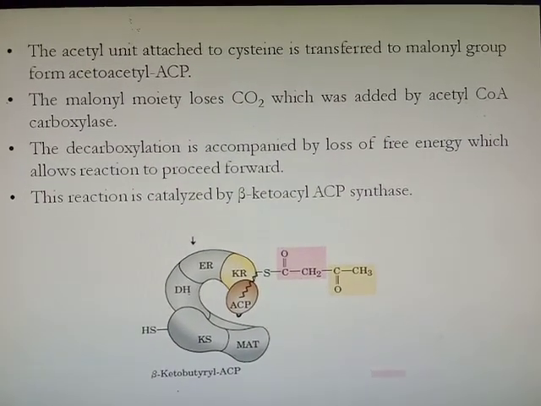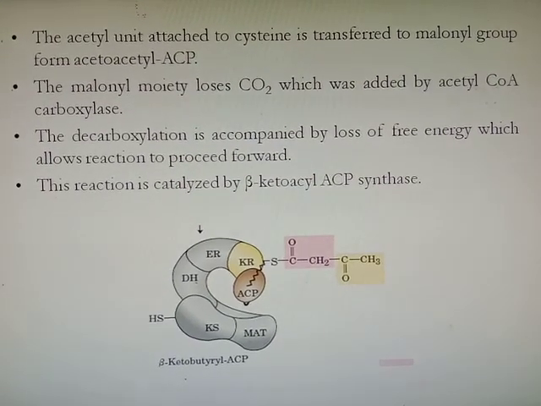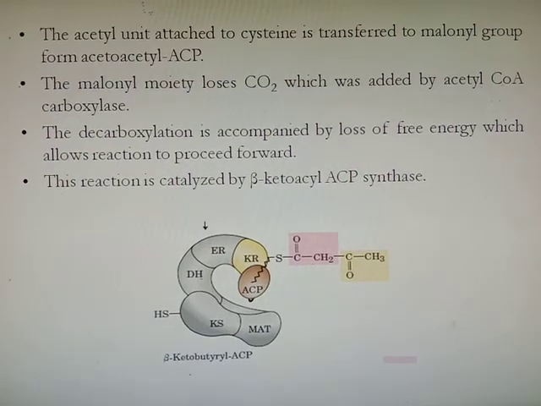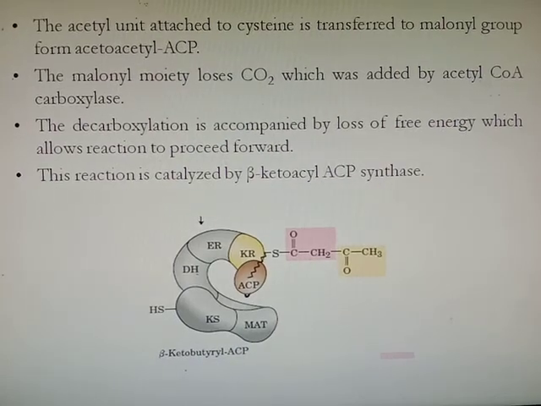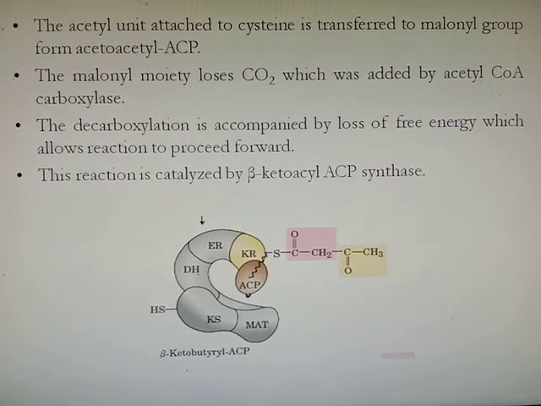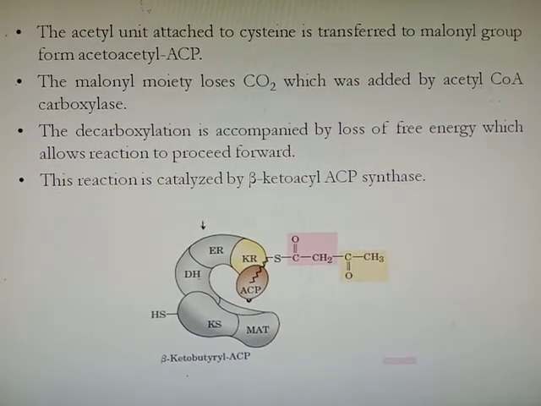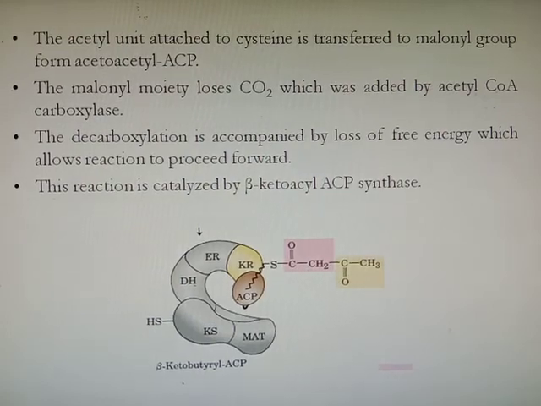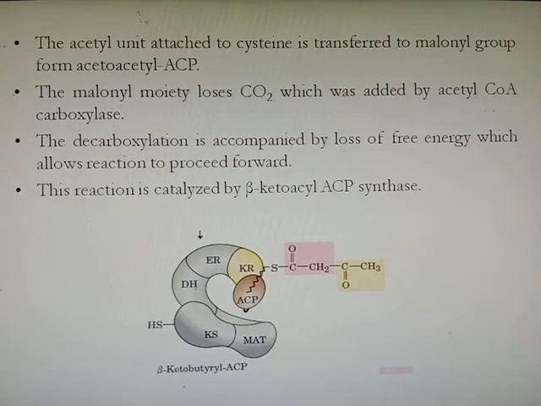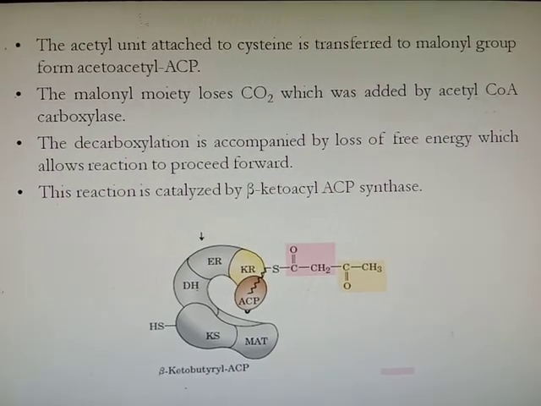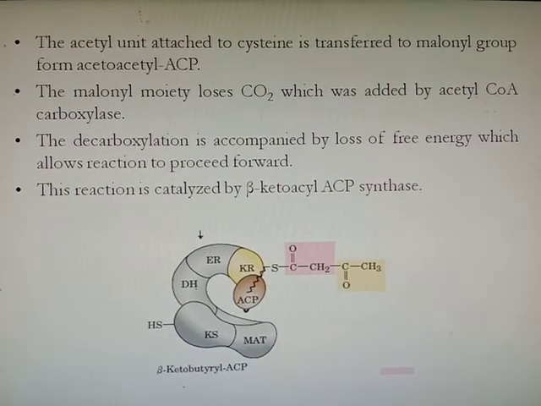Then the acetyl unit which is attached to cysteine is transferred to malonyl group and it will form acetoacetyl acyl carrier protein, or ACP. The malonyl coenzyme A will lose the carbon dioxide, which was added by acetyl coenzyme A carboxylase at first step when acetyl coenzyme A converted into malonyl coenzyme A. The decarboxylation is accompanied by loss of free energy, which allows the reaction to proceed forward. And this reaction is catalyzed by beta ketoacyl ACP synthase.